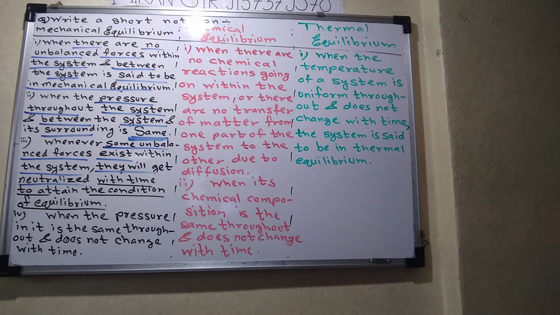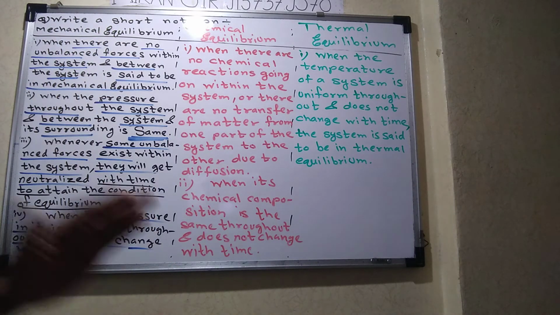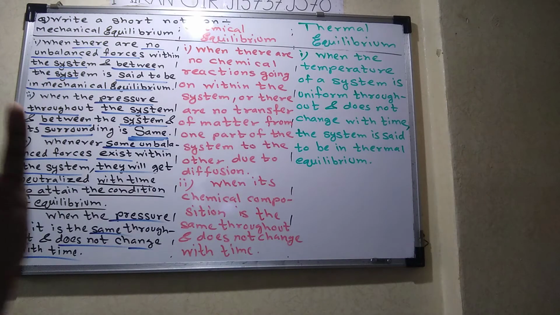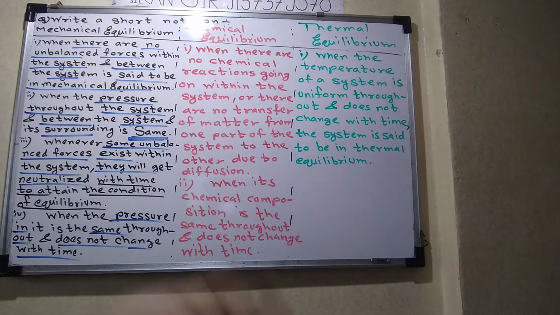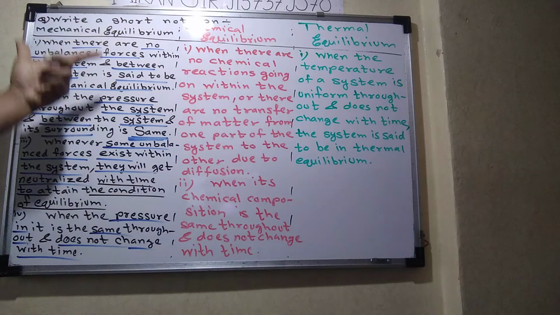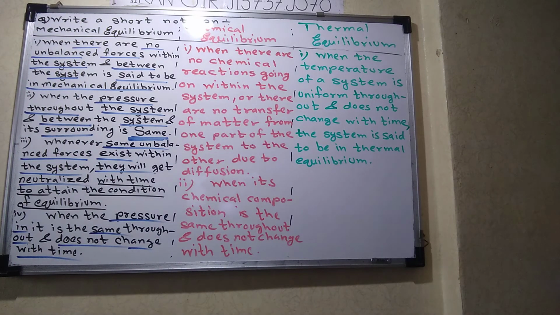Okay, let us continue with the last point. The pressure is the same throughout and does not change with time. It is the same, agreed, but after some time it should not change. We will not say it is the same for 5 minutes, so it is mechanical equilibrium. No, throughout it is the same, and as time goes on it remains the same. There should not be any change in that particular value. These are the 4 conditions for mechanical equilibrium. Hope you understood mechanical equilibrium. Now let us move to the next one, chemical equilibrium.